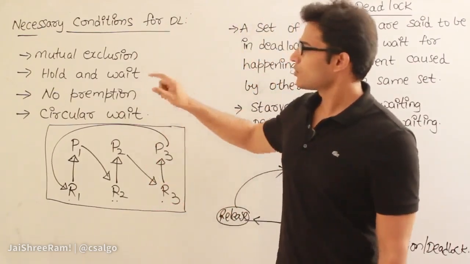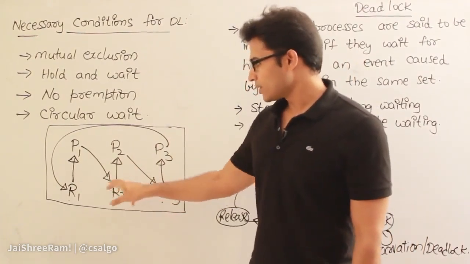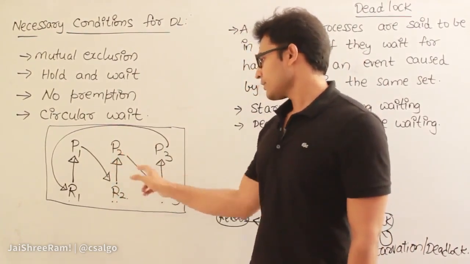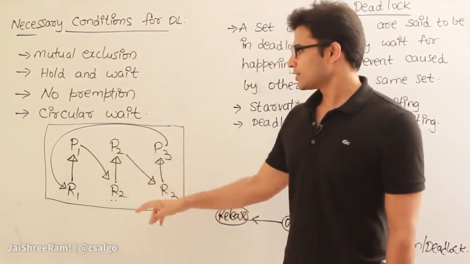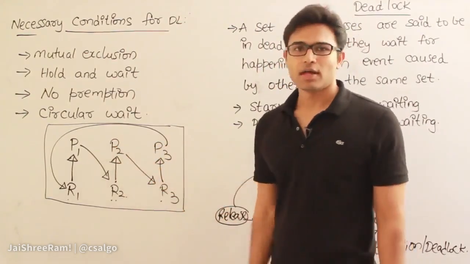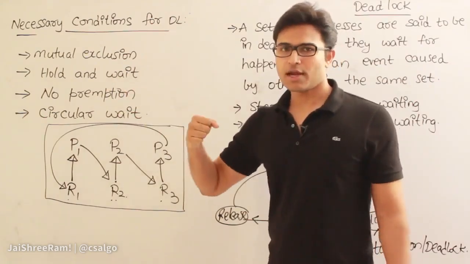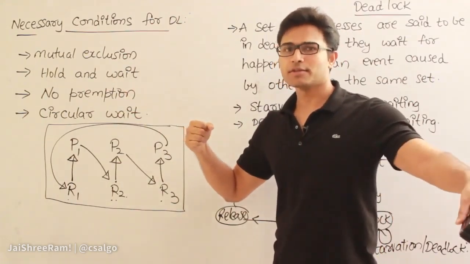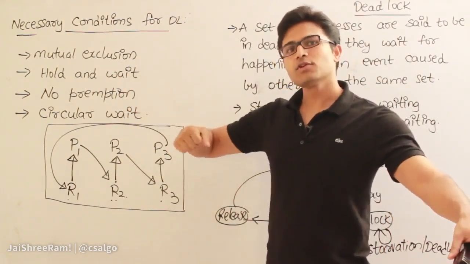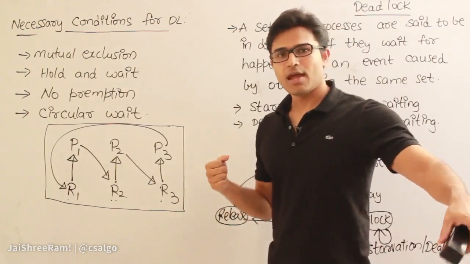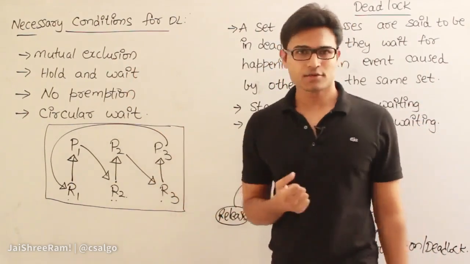And the second condition is hold and wait. Hold and wait means like this: one process is taking up one resource and then it is waiting for another resource, right? P2 has taken up R2 and it is waiting for R3. So this is the condition for deadlock. If one process is going to hold some resources and then wait for other resources, then it is not going to leave the resources which it is holding, and for this resource someone else might be fighting, right? And now this wants something else. That is how hold and wait is a necessary condition for deadlock.